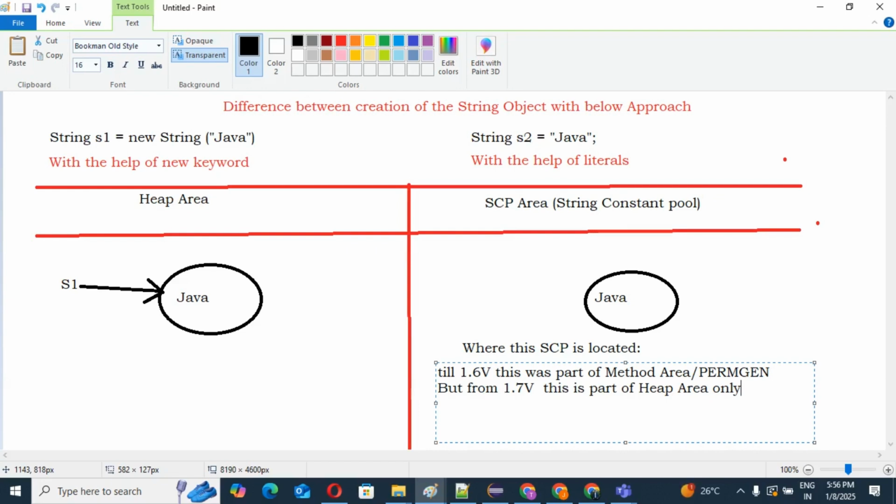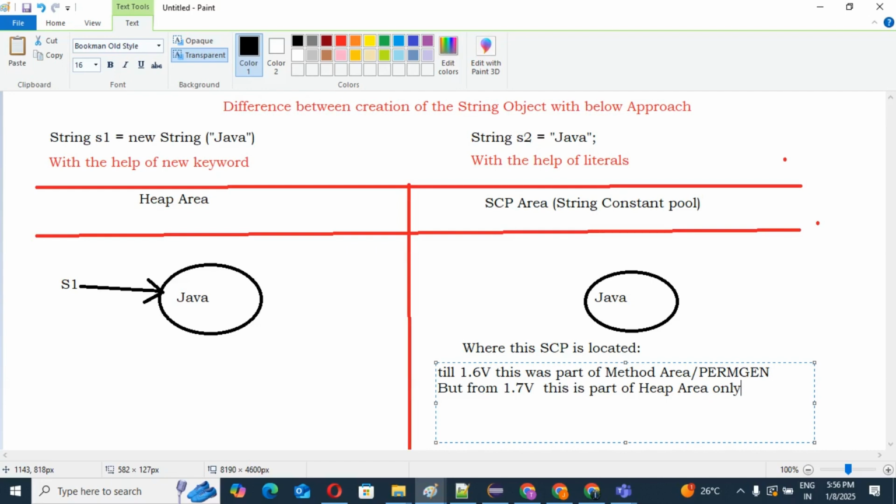In the old 1.6 version, when it was in PermGen, the area of the SCP was fixed. But when it shifted to the heap area, the area can expand. So just for efficient memory utilization, it was shifted to the heap area from the 1.7 version onwards.